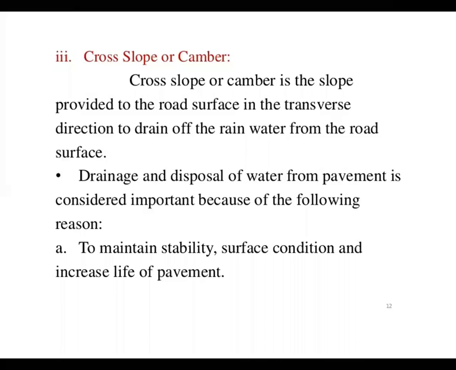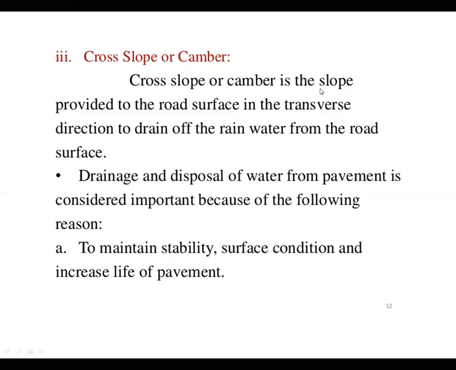The camber is provided to keep the surface of a road as dry as possible. If the surface is wet or continuous water is standing there, it might cause a problem to the stability of the road. So that's why the cross slope is important.